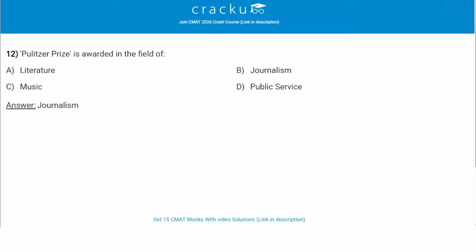The Pulitzer Prize is awarded in the field of, which is B, journalism. The Pulitzer Prizes are 23 annual awards given by Columbia University in New York City for achievements in the US in journalism, arts and letters. It was established by the will of Joseph Pulitzer, who made his fortune as a newspaper publisher. So B, journalism is the correct answer.